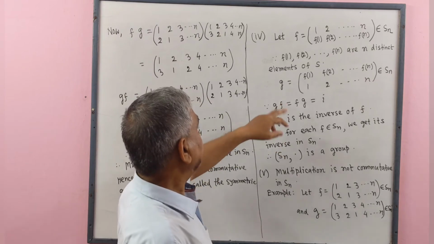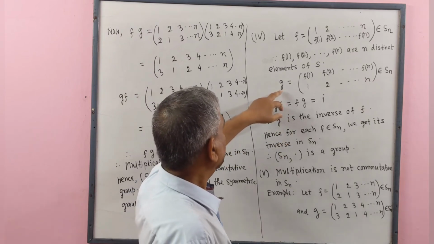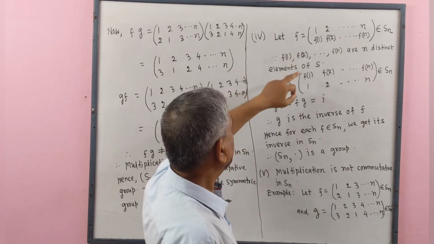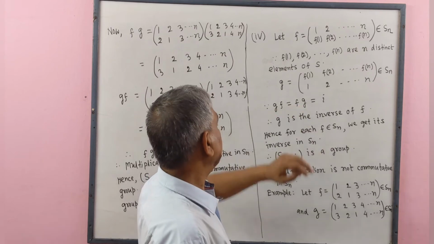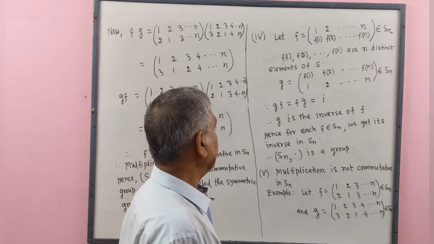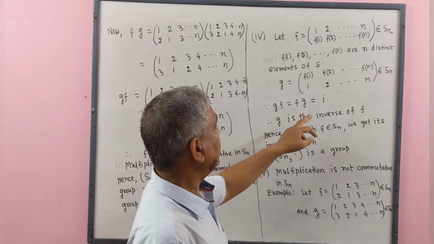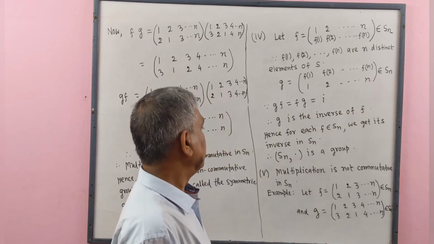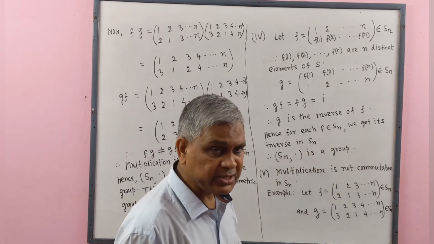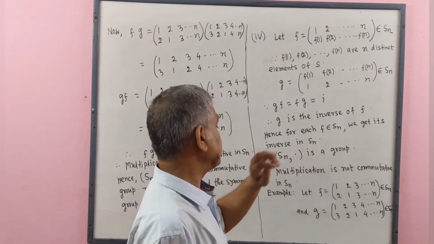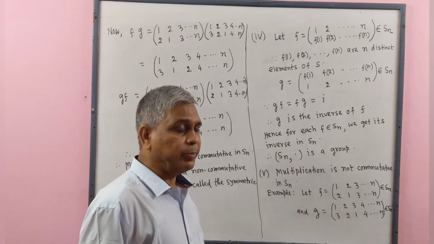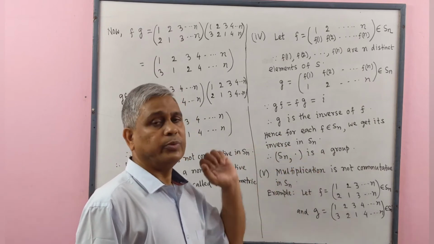It is clear that multiplication GF and FG are both the identity permutation. Therefore, G is the inverse of F. Hence, for each F belonging to Sn, we get its inverse in Sn. Therefore, Sn with binary composition multiplication is a group.